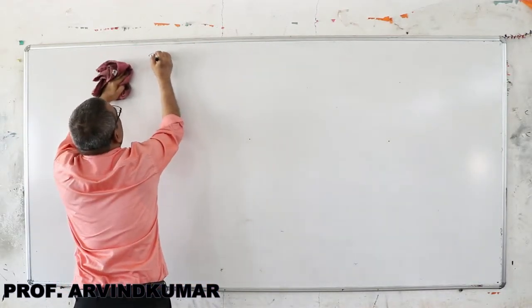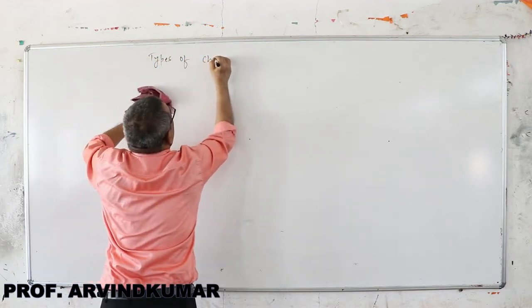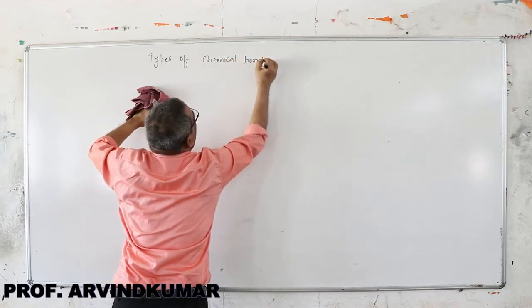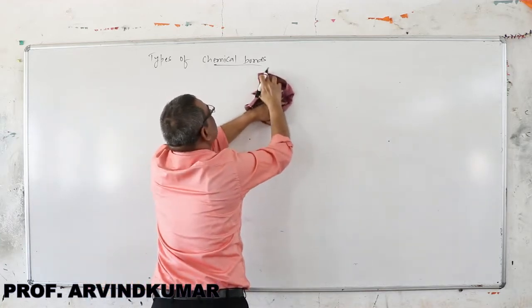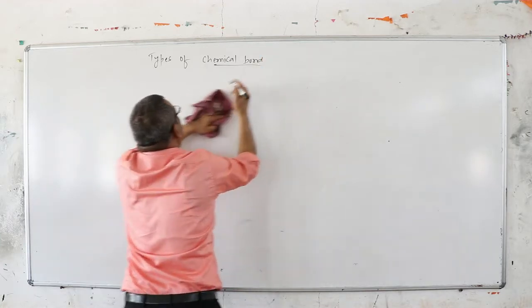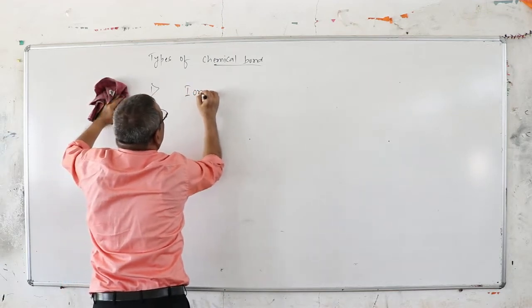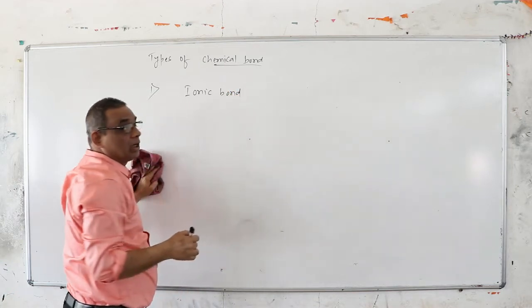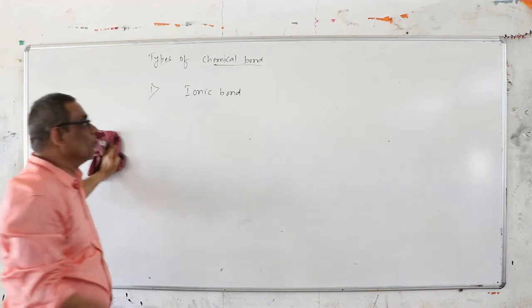The types of chemical bond. Write the chemical bond types. The first is ionic bond. This is also called electrovalent bond. Ionic bond is what? This is electrovalent bond, which means